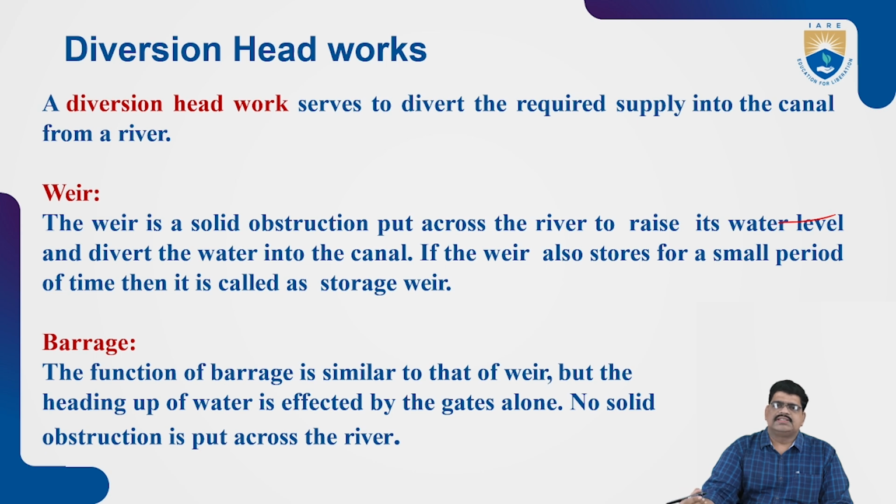What I told, a weir is a structure constructed across the river for diversion of the water, and there is no control. The water flows over it without control. A barrage is also the same, but it can be controlled by operation of the gates. The best example is the Prakasam Barrage near Vijayawada. Of course, there are a lot of other places, but we know this barrage is here.